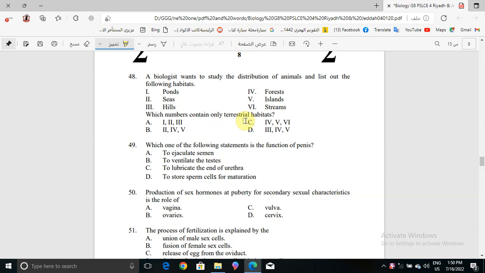We want to find only the terrestrial habitats, which are hills, islands, and forests. So that means we have 3, 4 and 5. 3, 4 and 5 are in choice D. That means choice D is the correct answer for question number 48.